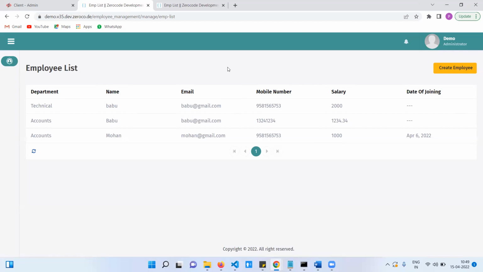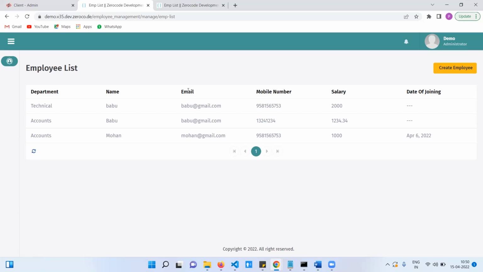Could you please tell me the assessment again, sir? The assignment, today's assignment, right? Yes. Same thing what I did, you need to do. That means you need to create the application, module, and page. We need two pages. One is for the employee list page, and the second one is the employee form.